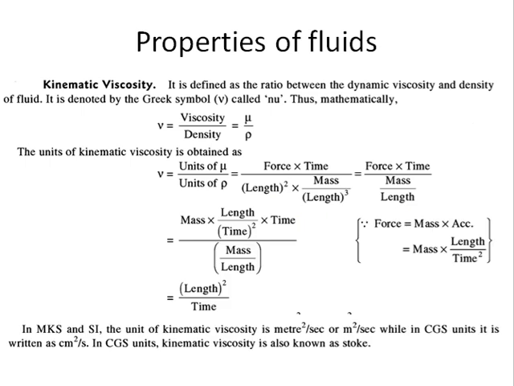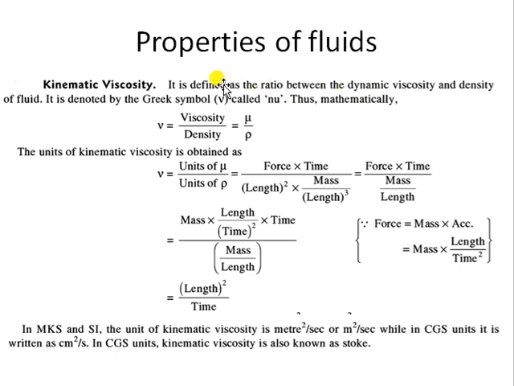The previous one we studied was dynamic viscosity, or absolute viscosity. Now we also need to discuss kinematic viscosity, which is easier to measure. In lab measurements, it is very difficult to directly measure the dynamic viscosity, because dynamic viscosity depends upon several parameters. If we need to find the viscosity in labs, we basically find the kinematic viscosity because of direct relations and fewer dependent parameters. So let us define what kinematic viscosity is.